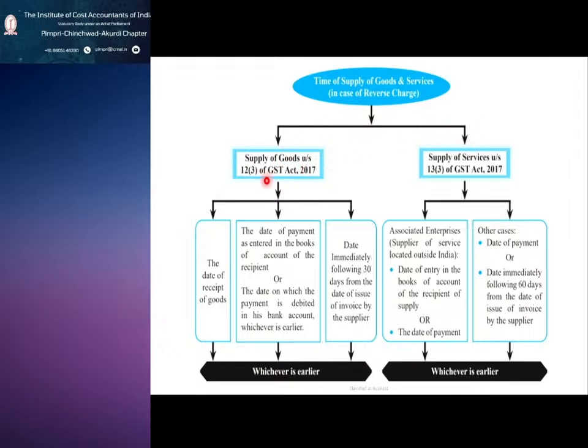This is for goods. If it is for services, in that case we are dividing it into 2. One is associated enterprises, where the supplier of service is located outside India. In that case you need to follow the date of entry in the books of account of the recipient or date of payment, whichever is earlier. In other scenarios, date of payment or the date immediately following 60 days from the date of issue of invoice by the supplier. So this is very important.